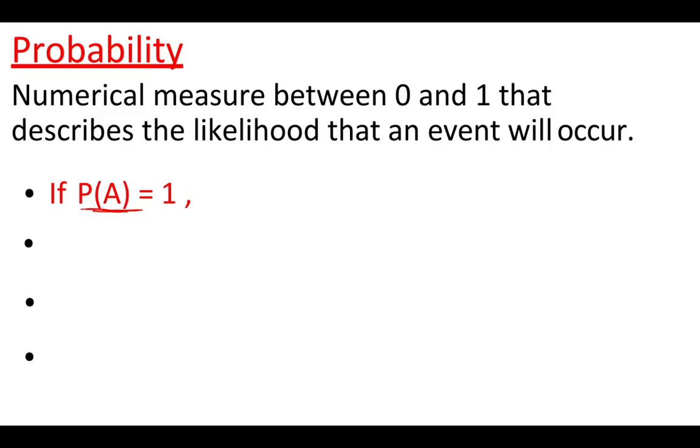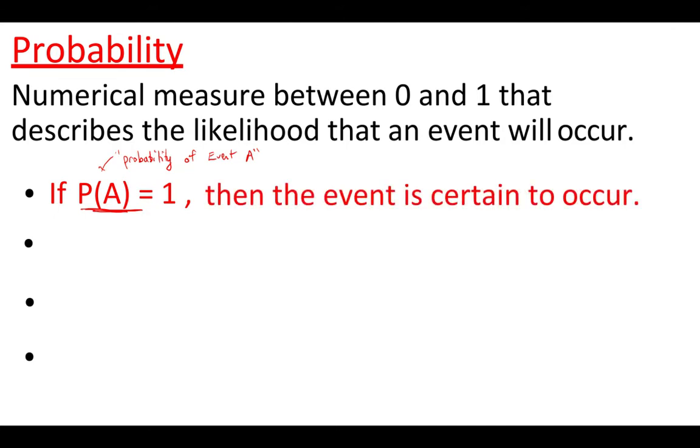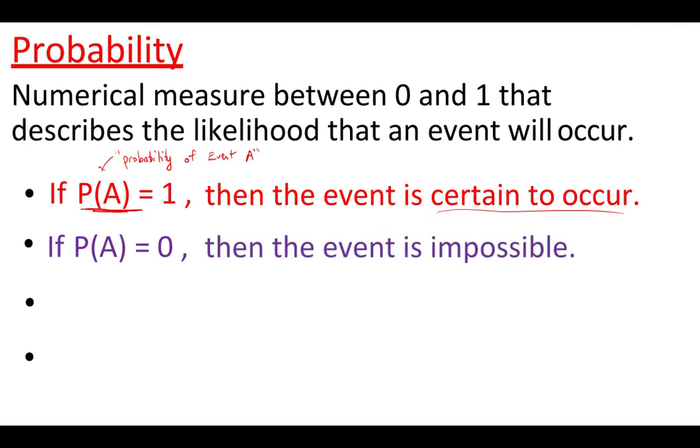If the probability of an event happening equals 1, so let me translate that. The probability of event A. So if the probability of event A equals 1, then we would say that the event is certain to occur. 100% chance it's going to occur. If the probability of some event A is 0, well, then the event is impossible. Cannot occur. 0 chance of happening.